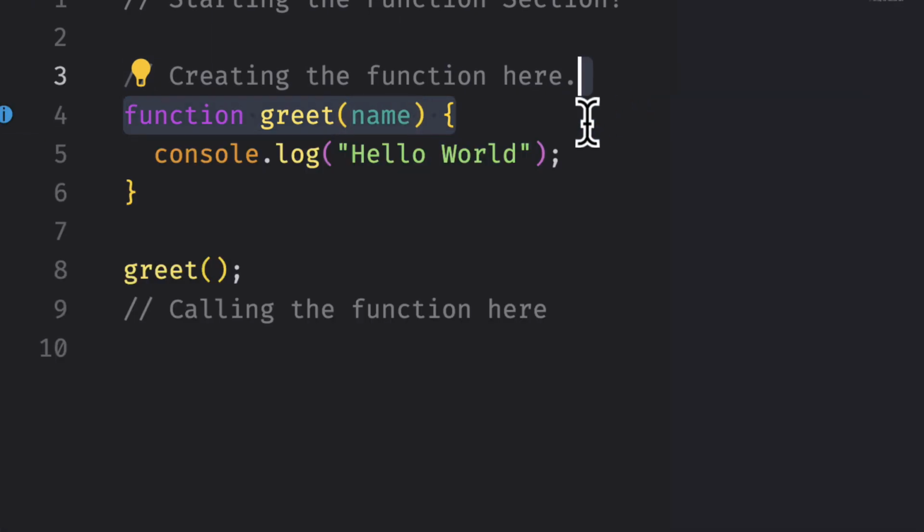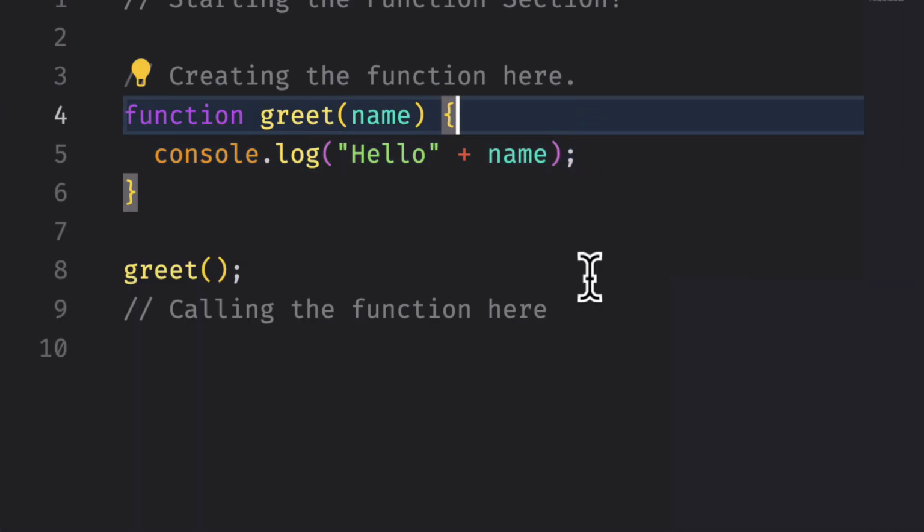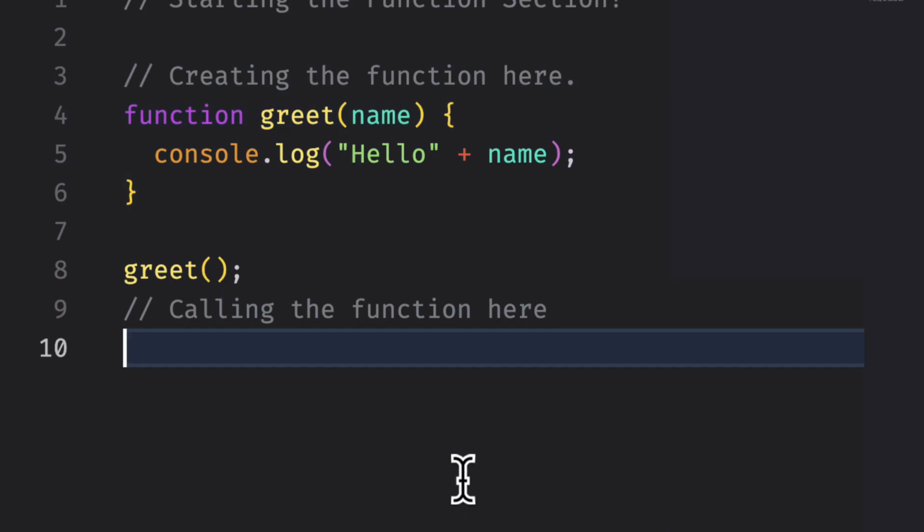Functions can have inputs called parameters, which can alter their behavior. Suppose we want to display a personalized greeting instead of a generic message. We can introduce a parameter, let's call it name. This parameter acts like a variable meaningful only within this function. We can then use it to display a greeting such as console.log hello plus name.